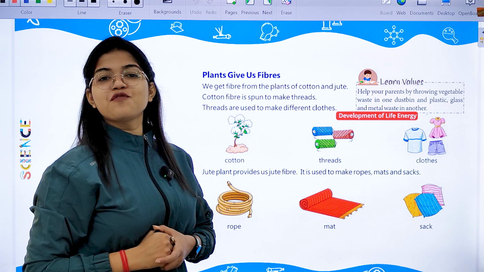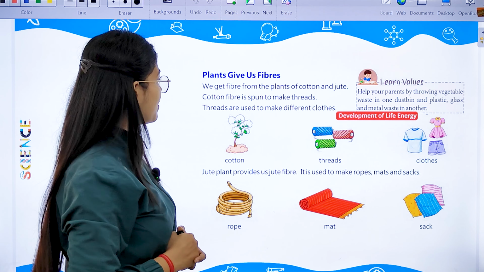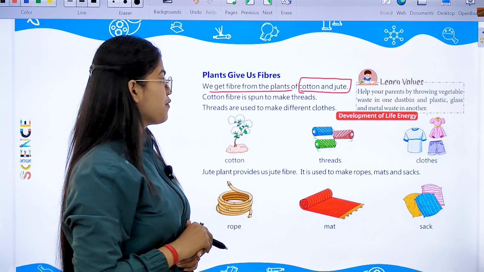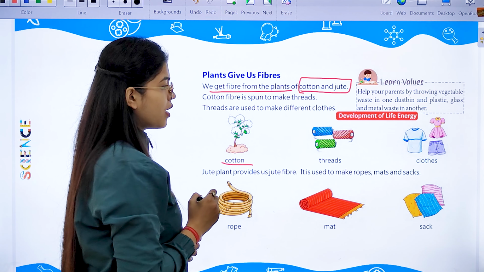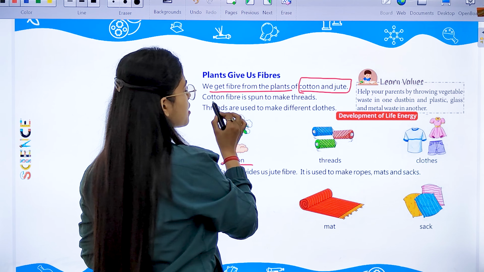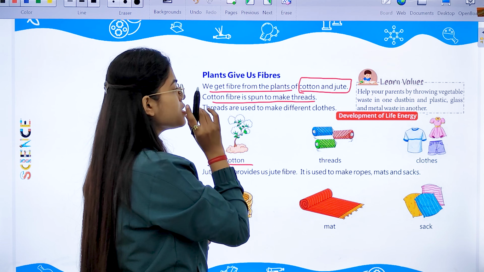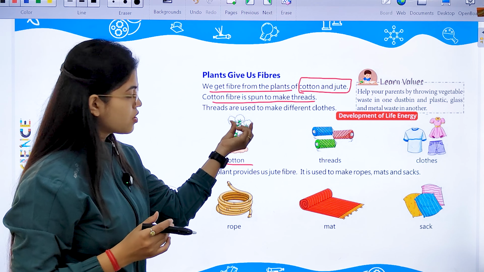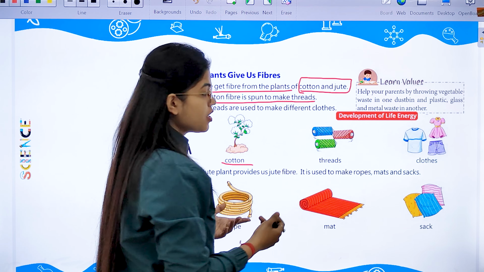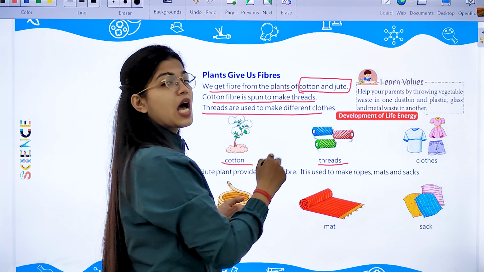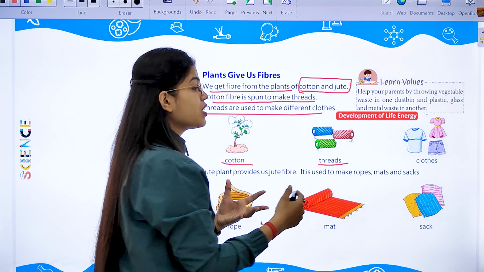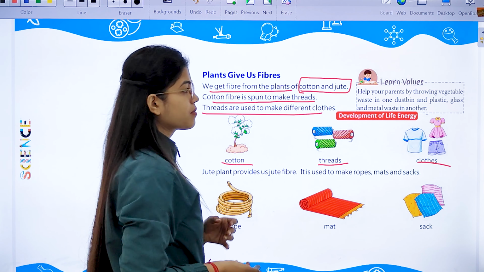Next, plants give us fibers also. We get fiber from the plants of cotton and jute. If we talk about cotton, so this is the cotton plant. First of all, it is fiber. This fiber is spun to make threads. This cotton fiber is spun to make the threads. And then these threads are used to make different types of clothes.